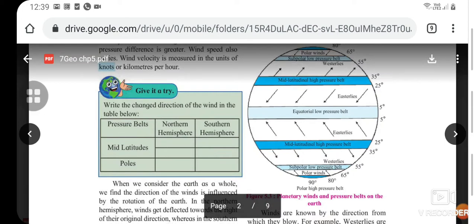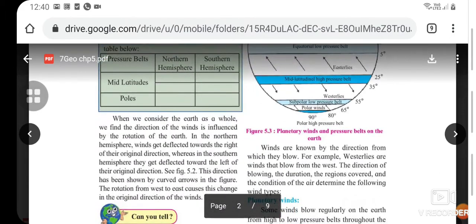So give this a try. Write the changed direction of the wind in the table below. Okay, the pressure belts are given as follows: mid latitudes and poles, and you are given the northern hemisphere and southern hemisphere. You have to try it out.